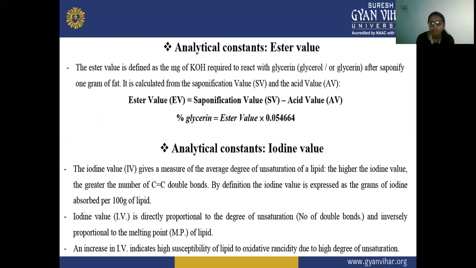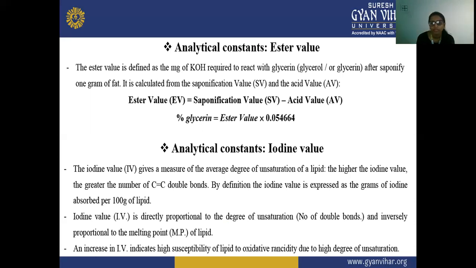First, we have to calculate the saponification value and the acid value, then this ester value can be calculated. The ester value equals the saponification value, SV in short, minus the acid value, AV. The percentage glycerine equals the ester value times 0.054664.